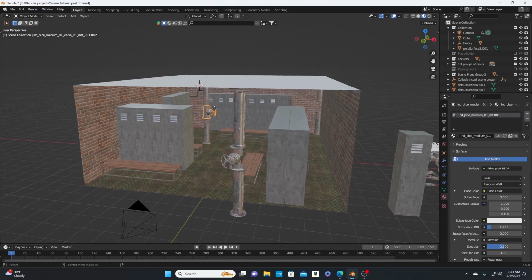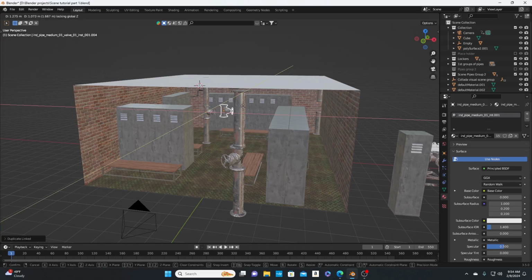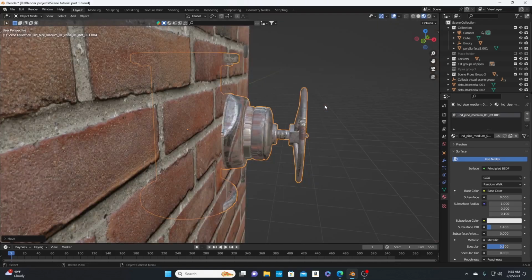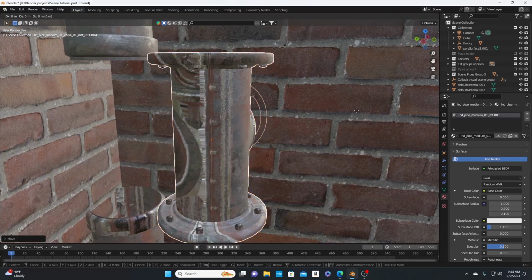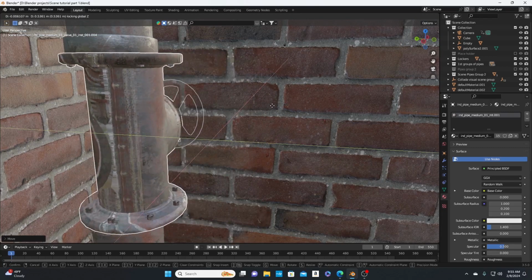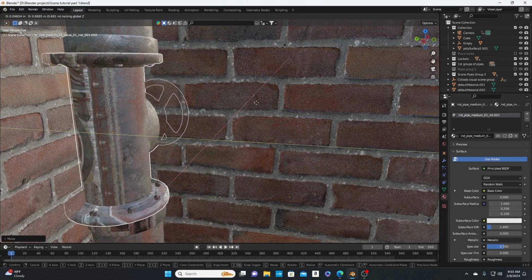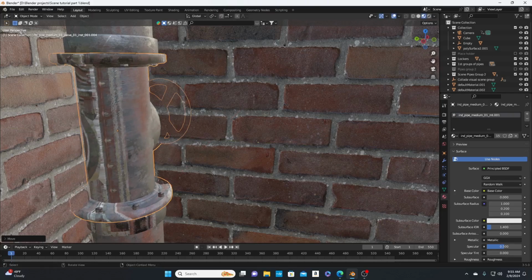Hit Alt D, and then G, Shift, plus Z. We hit period, that way we can zoom up on it like that. It'll go straight to it. And then just slide that puppy right there where it belongs. And then rotate on the Z.